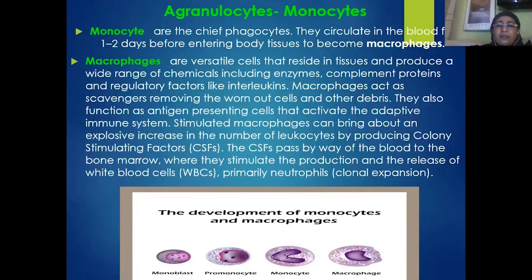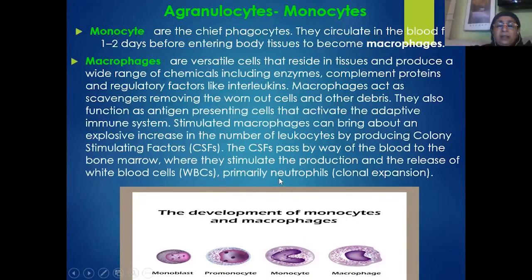The stimulated macrophages also bring about an explosive increase in the number of leukocytes by producing colony stimulating factors. Colony stimulating factors are again special plasma proteins. These colony stimulating factors travel through the blood to the bone marrow, where they stimulate the production and release of a number of WBC cells, which is called clonal expansion. Mainly there will be an enormous increase in the number of neutrophils at the time of injury or at the time of entry of pathogen.